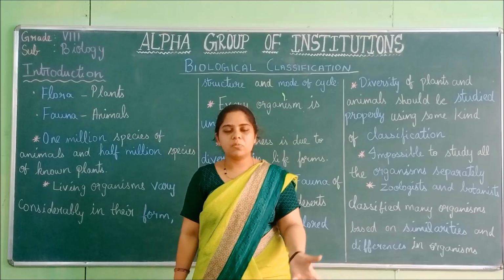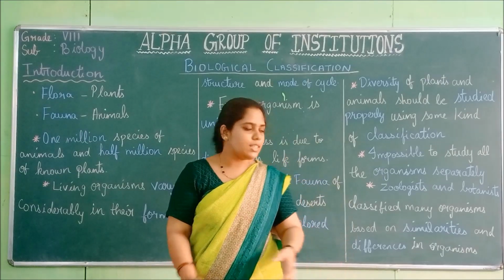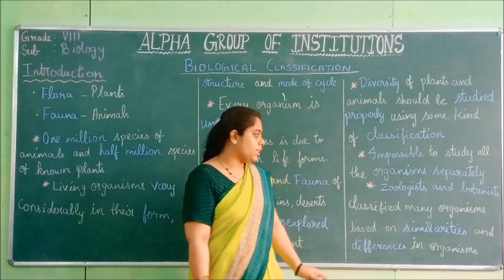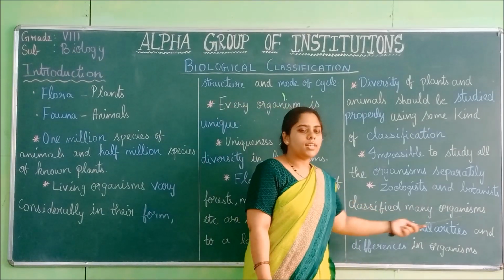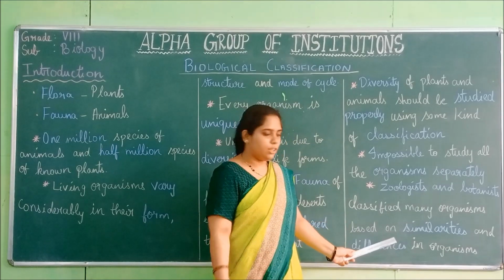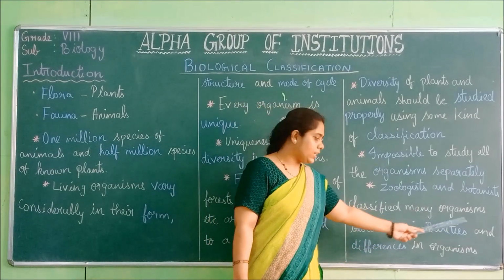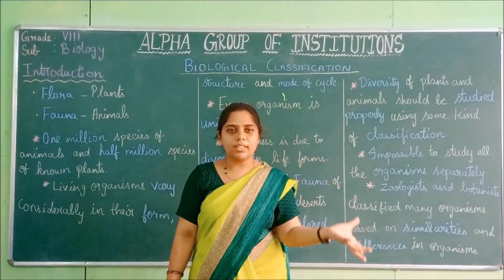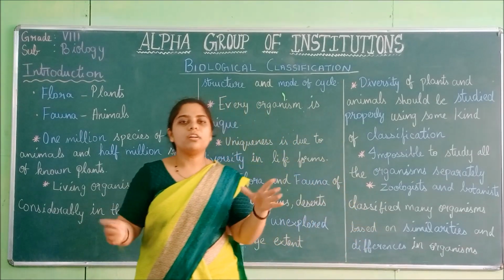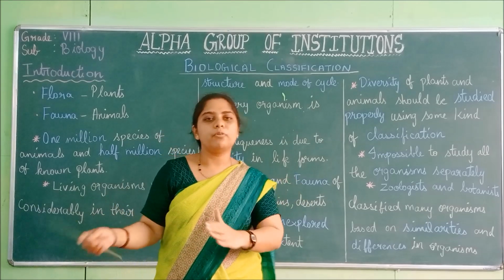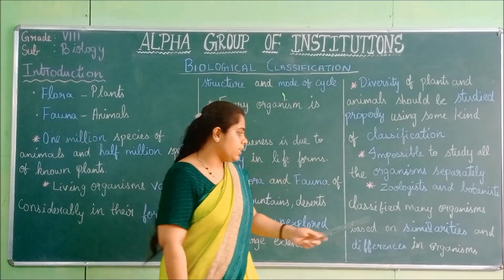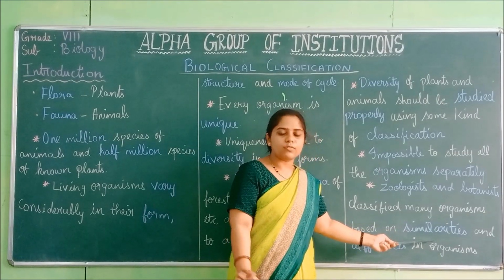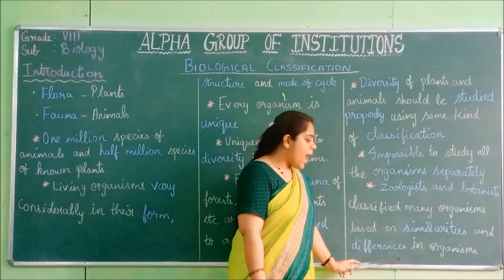Zoologists are people who study animals. Botanists are people who study plants. Zoologists and botanists classified many organisms based on similarities. The same organisms are put under one group. Differences mean different organisms are put in different groups. So they classified organisms based on similarities with one another, and differences.